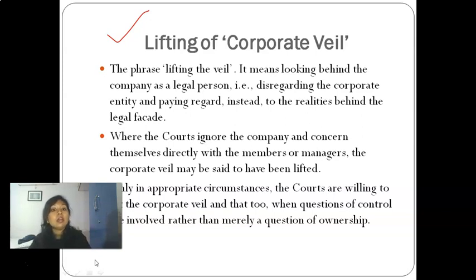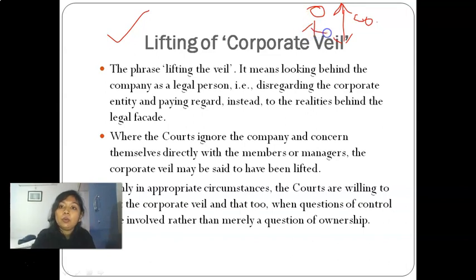The company is here in front, and this is the veil, which you can call a curtain. And these are the shareholders and directors, behind the curtain, and the company is in front.